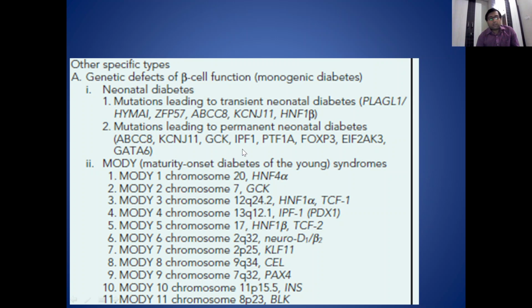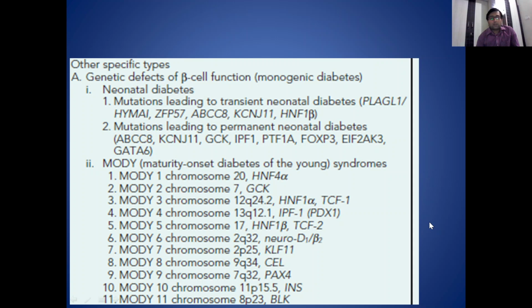Another important classification is maturity onset diabetes of the young syndrome. In this there are 11 types of MODY identified yet, and their chromosomes and the defective enzymes are given in this table.